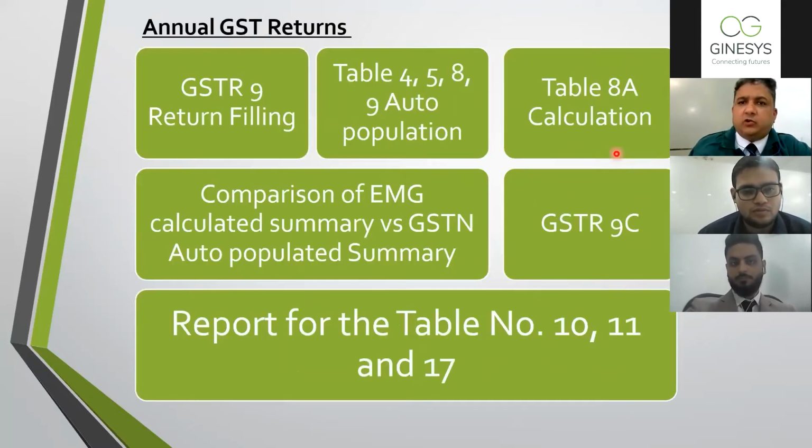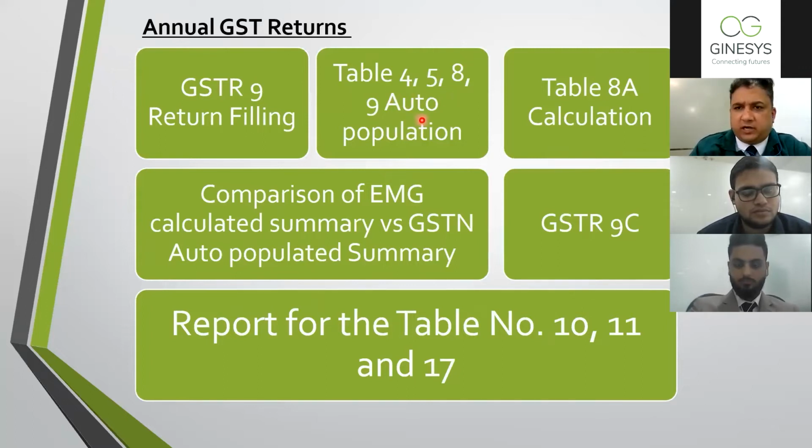The second feature which we introduced this time is the annual return. Earlier we had a very basic form for GSTR-9, and many users asked us to prepare a detailed comparison between GSTR-9 of your data and the data saved at the government portal. So we introduced GSTR-9 filing in EaseMyGST this time. You can file your GSTR-9 and compute the tables, where sales and purchase data will automatically populate tables 4, 5, 8 and 9.